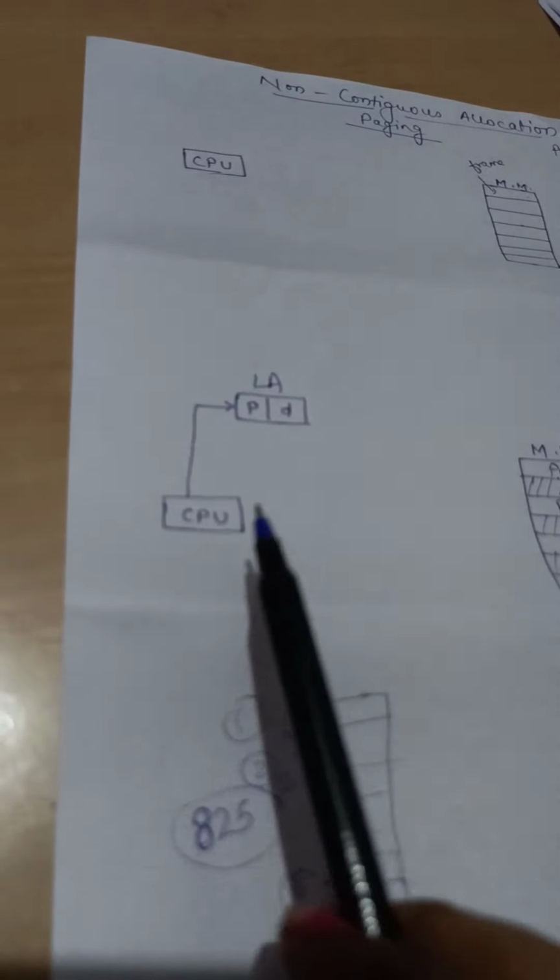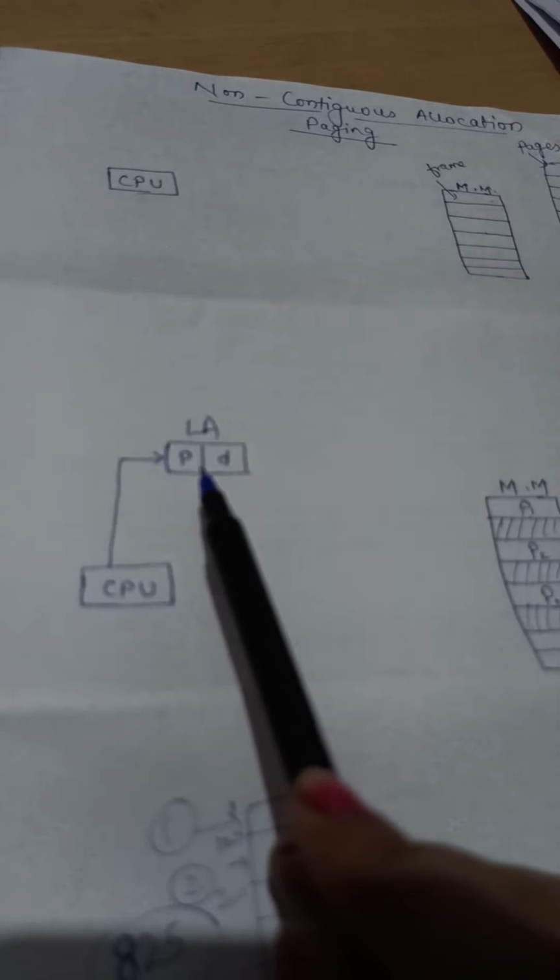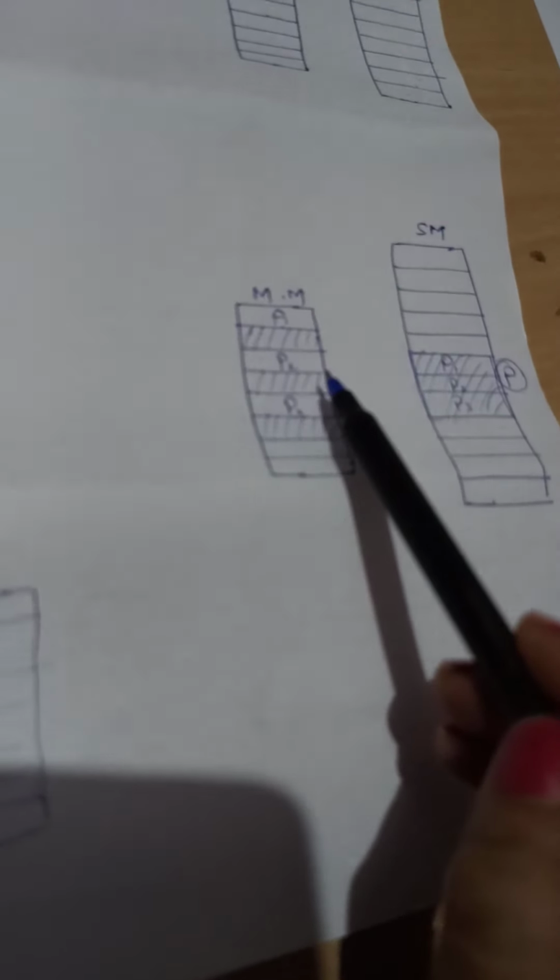Now, if the CPU generates an address which consists of a page number and offset within that page to execute a single instruction, the next challenge is where the page loaded from the secondary memory is stored in the main memory, because the equal size partition of the main memory is known as a frame.